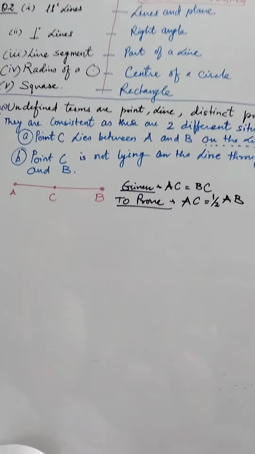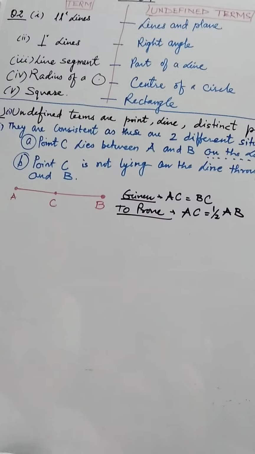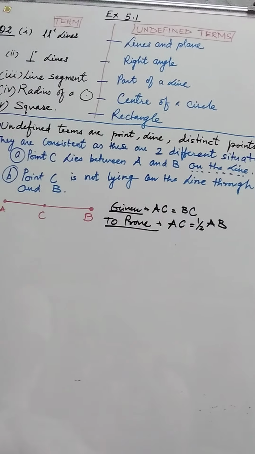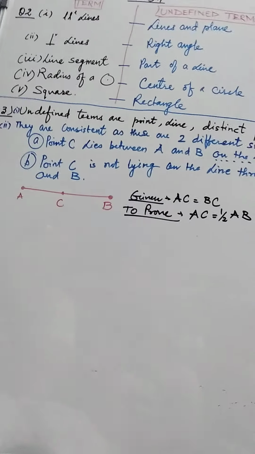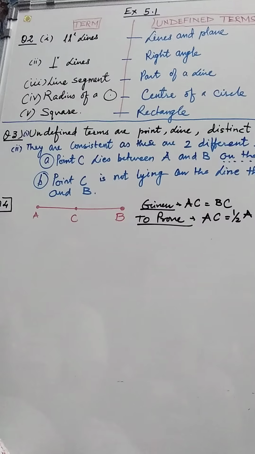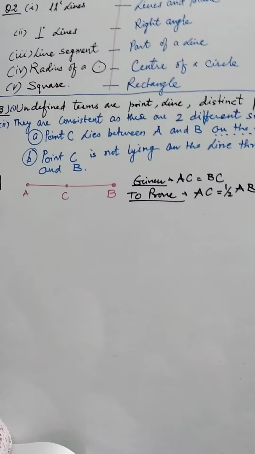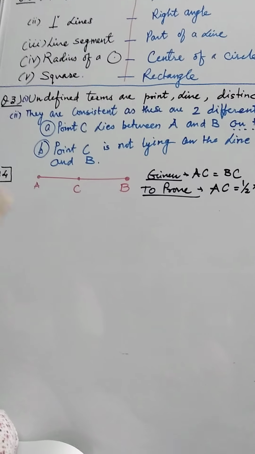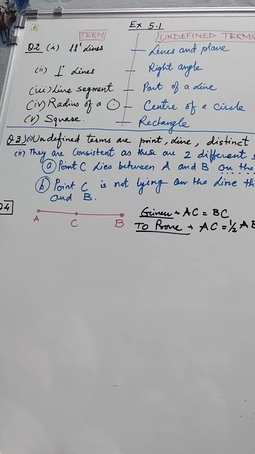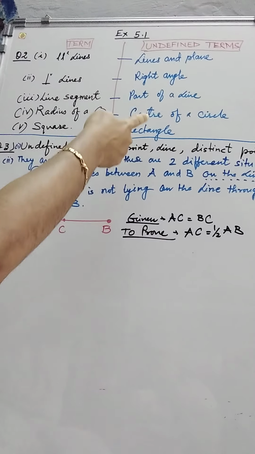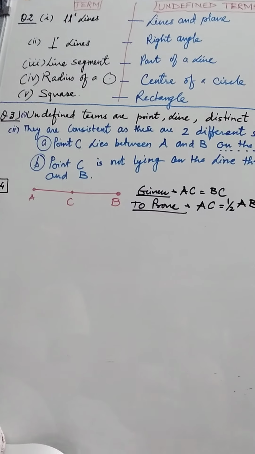Similarly, when we define perpendicular lines, we should know what are right angles. So the undefined term is right angle only. Next is line segment. The definition is that a part of a line is a line segment. Therefore, we should know what is part of a line. Radius of a circle, for this we should know what is the center, and for a square we should know what is a rectangle, because we know a square is a rectangle having all sides equal. Therefore, these are the undefined terms for defining these given terms. Now come to question number 3.